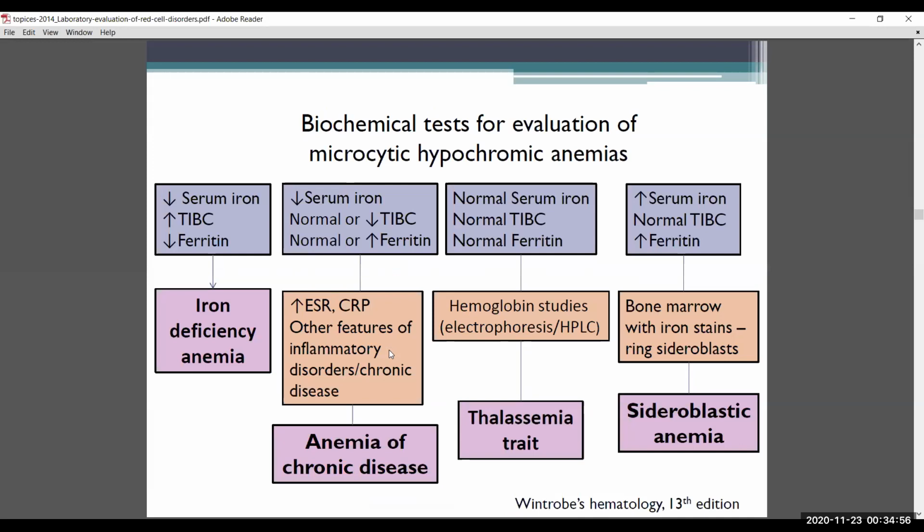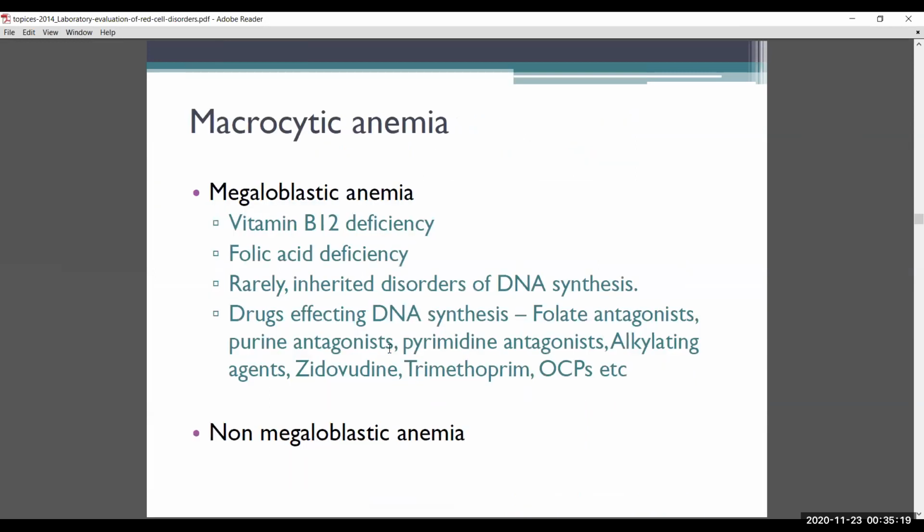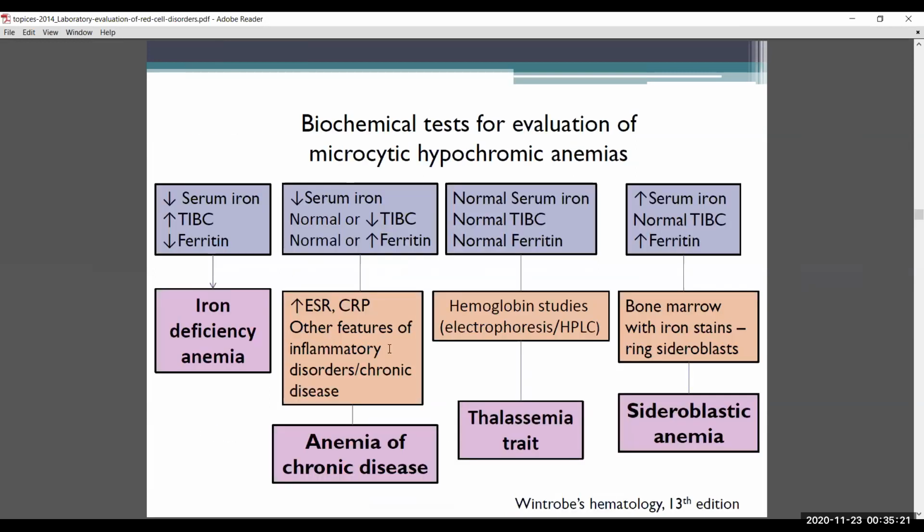So this is basically it. In iron deficiency anemia, serum iron and everything will be decreased, and your iron binding capacity alone will be increased. In anemia of chronic disease, ferritin is increased and the rest will be decreased. In thalassemia, iron will be absolutely normal because the problem is in the globin chain. In sideroblastic anemia, you will have increased serum iron and ferritin. If you want to remember this in one line, remember it that way.